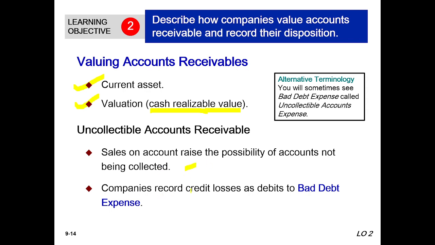Number two, companies record credit losses as debits to bad debt expense. Later we will discuss more on this topic. Alternative terminology: you will sometimes see bad debt expense called uncollectible accounts expense. Okay, move to next.